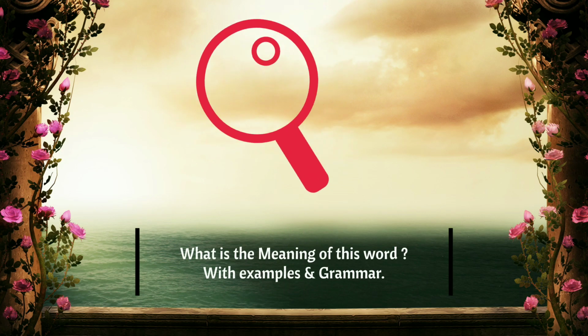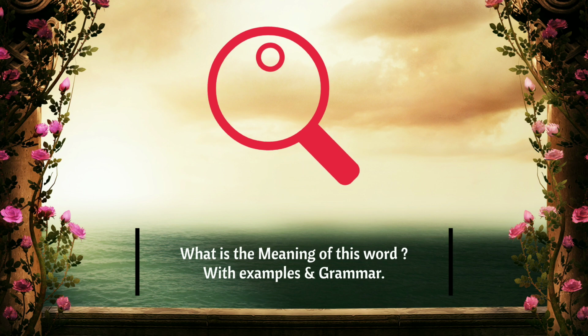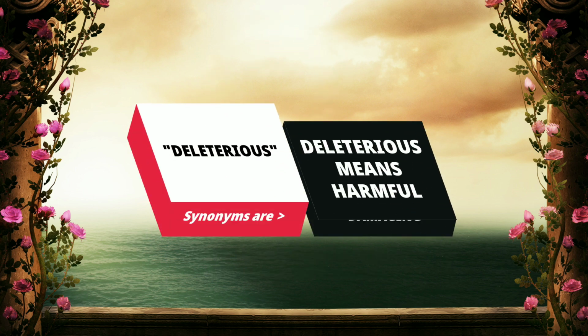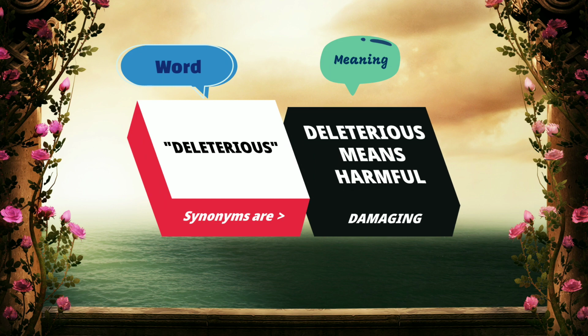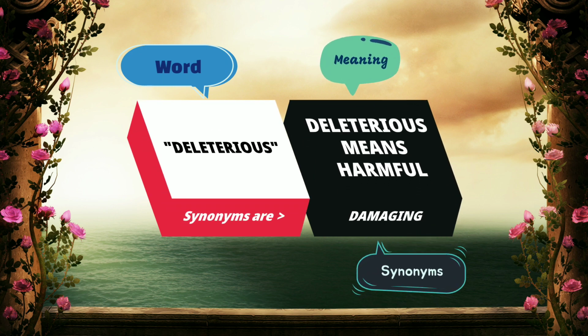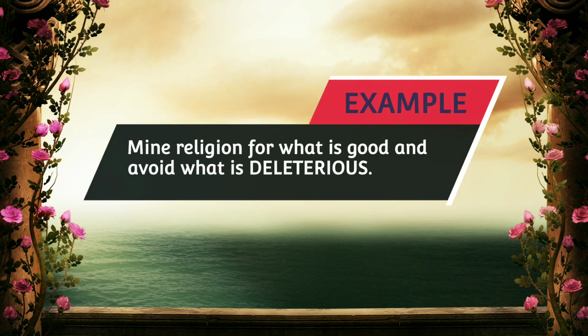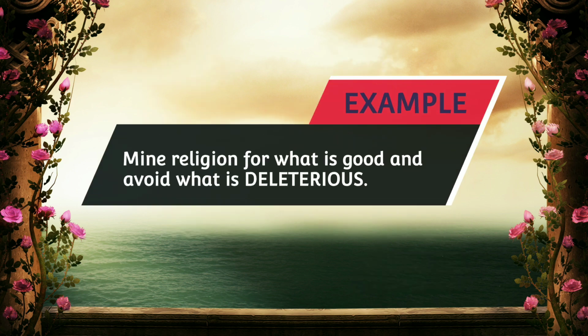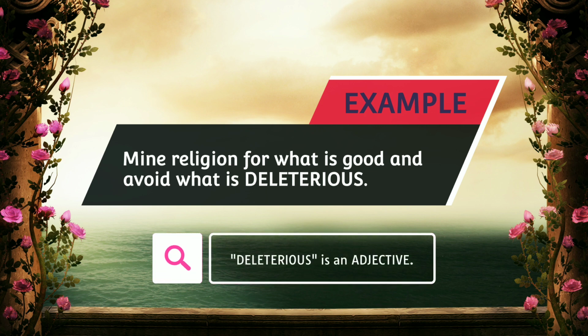Today we're going to look at the meaning of this word and an example with grammar. The word is deleterious. Deleterious means harmful. Synonyms of deleterious are damaging, destructive. Example: Mine religion for what is good and avoid what is deleterious.